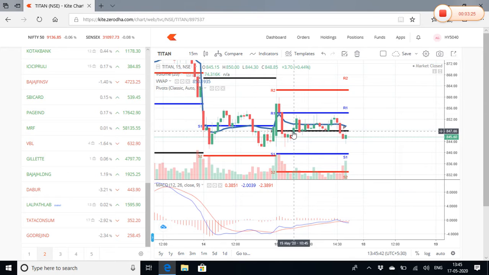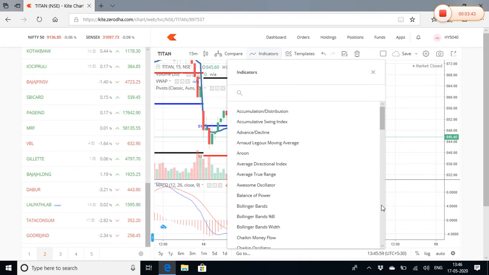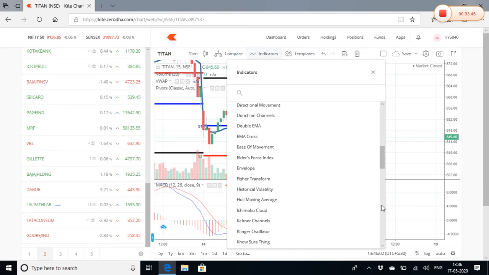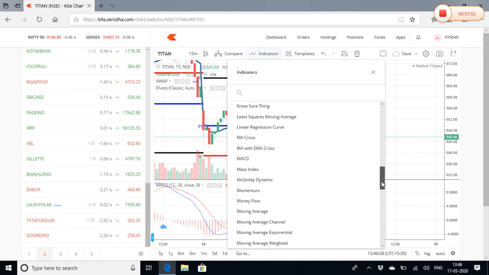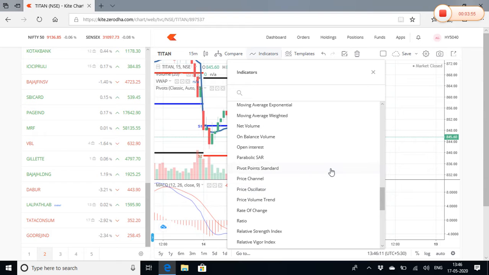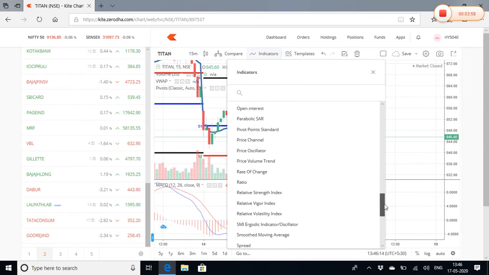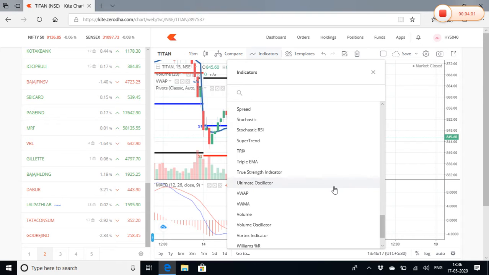Okay, so what are the three indicators which I use? The three indicators which I use are the VWAP, which is the volume weighted average price, the central pivot point theory or the central pivot point standard, which you can go and check and click here. If you click on the indicator button, you see that there are a lot of technical indicators. What I like to use is the MACD, as you can see here, and the pivot point standard, and last but not the least, the VWAP, which is the heart of this entire video, of course, in confirmation with the pivot points.